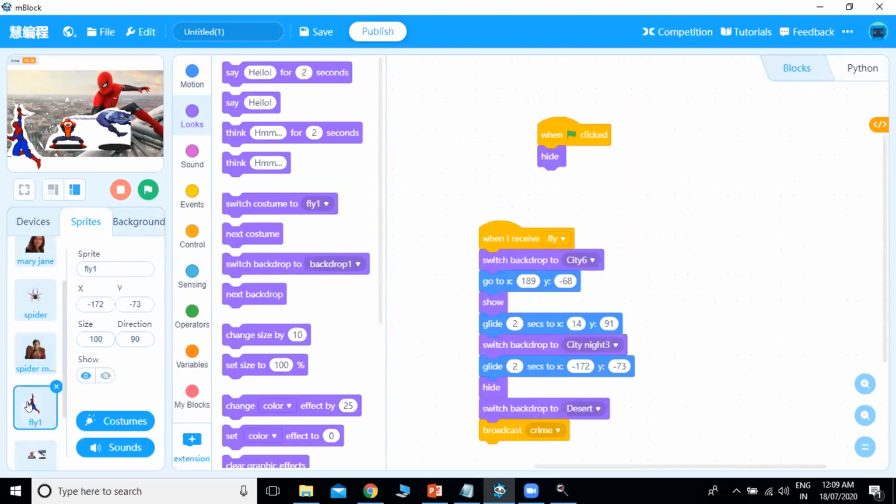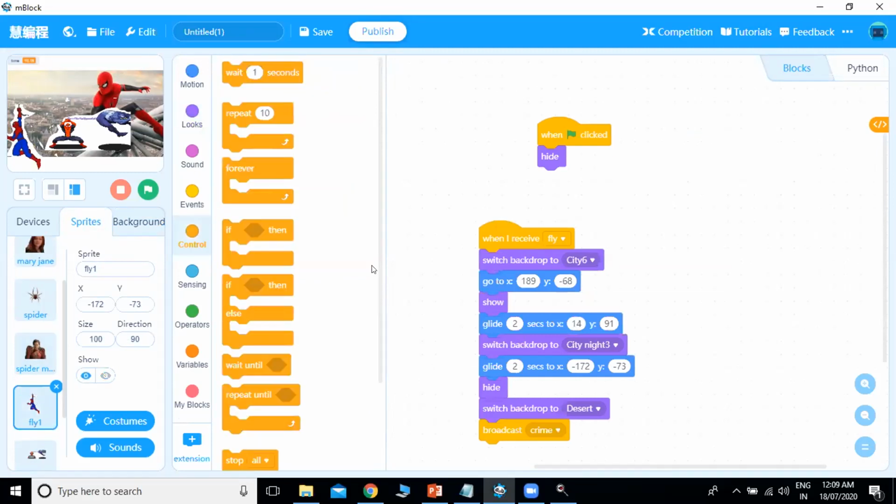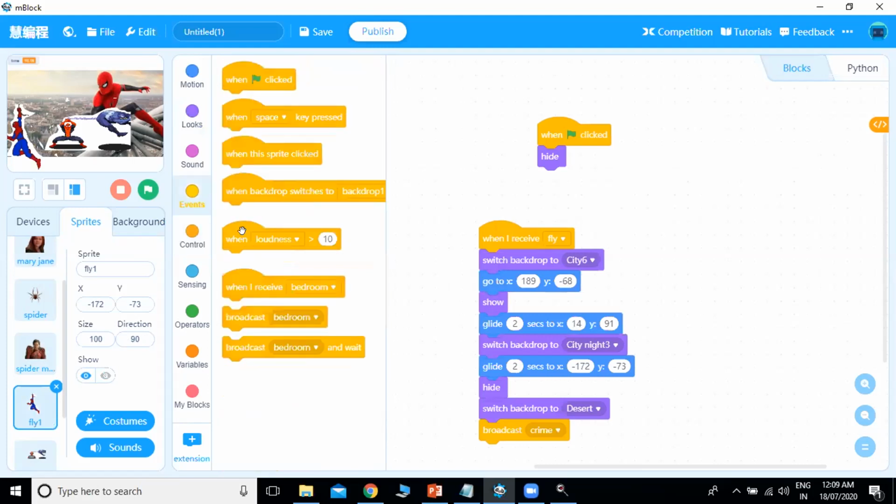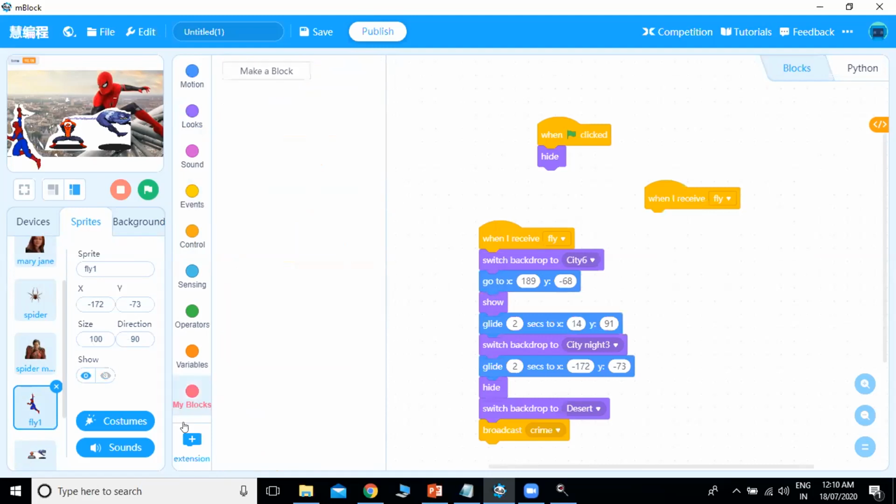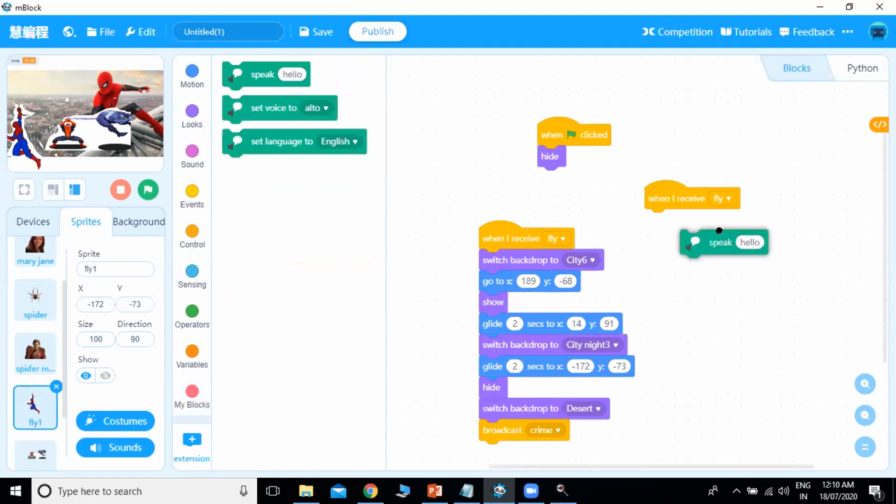So we will use this. Go to this sprite then, and then we'll go to control. So here this sprite appears when it receives the message as fly. Okay. So we will say fly, and we will go for speak. Okay, so here we have to add the rest of this script.